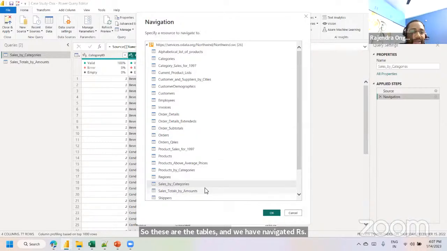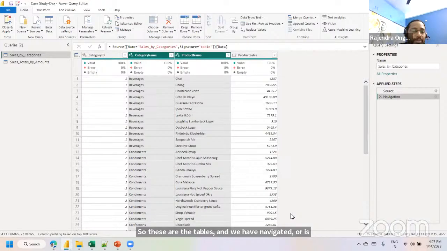That is sales by category, the selected table. So how many selected tables we have, we can see in the form of the navigator. My concern is, instead of creating the new column activity by using the DAX object, we can try to do it at the data level itself.